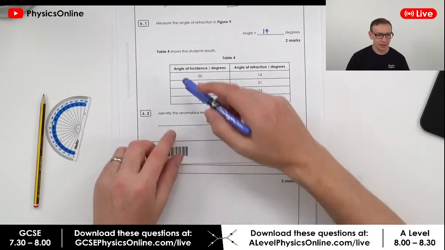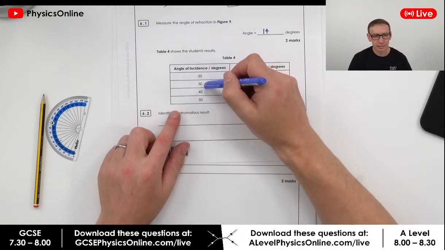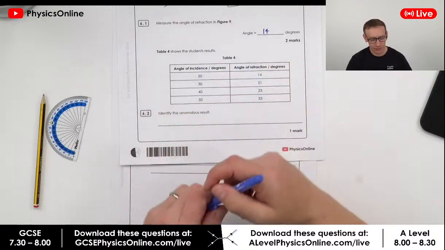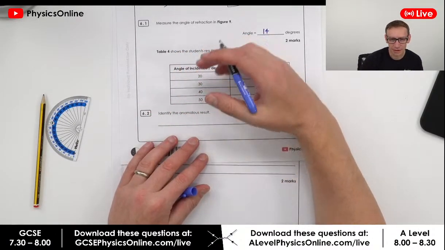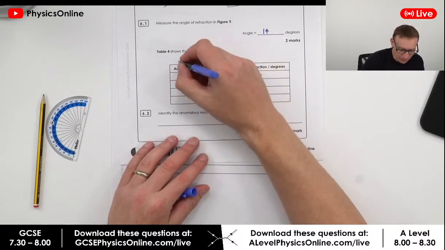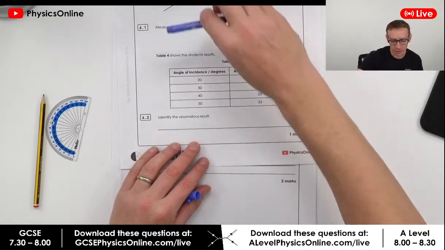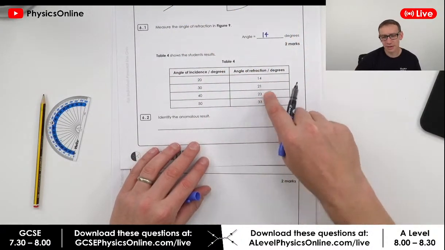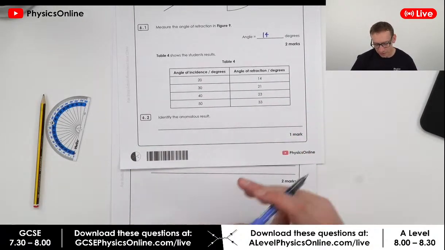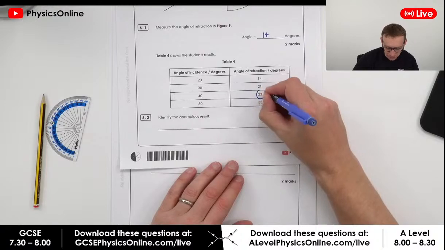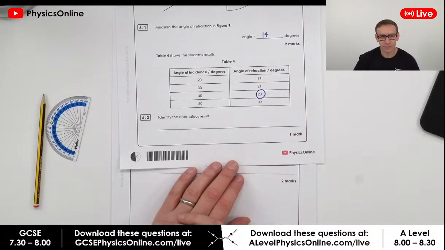So even though the angle of incidence goes up by the same amount each time, and that's the kind of thing which is going to be our independent variable, that's the thing that we're deciding to change. So this is the thing that you're in complete control of. That's the thing that we then measure, that's our dependent variable. And I would say that looking at these, this one over here is the anomalous result.